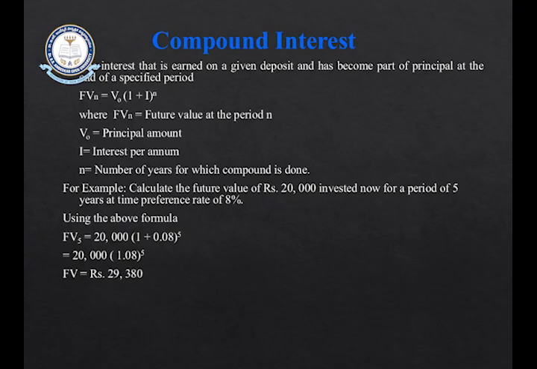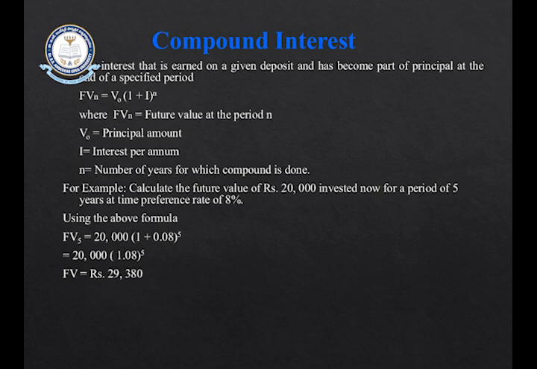So to give a small example, this example will show you how the future value of money is calculated, that is, how compound interest is included in the future value of your money. For example, calculate the future value of rupees 20,000 invested now, that is currently. So our V0 or our P0 is 20,000 for a period of 5 years at a time preference rate of 8%. So here 8% is the interest percentage per annum.